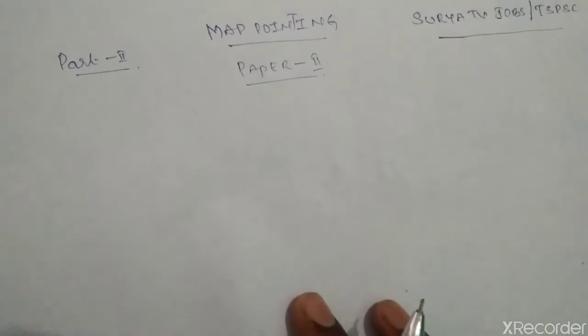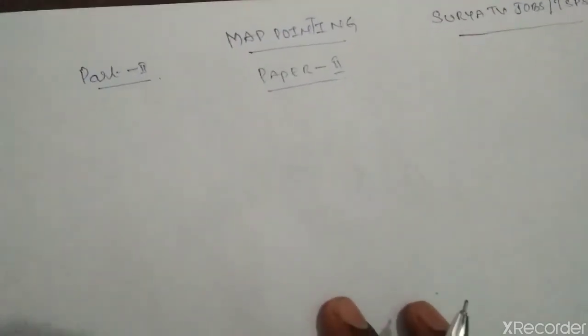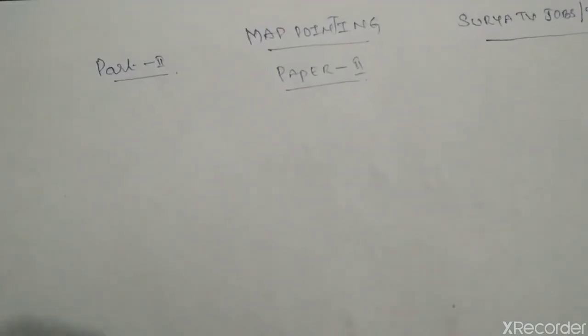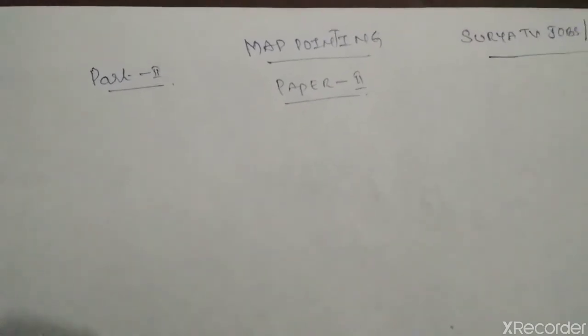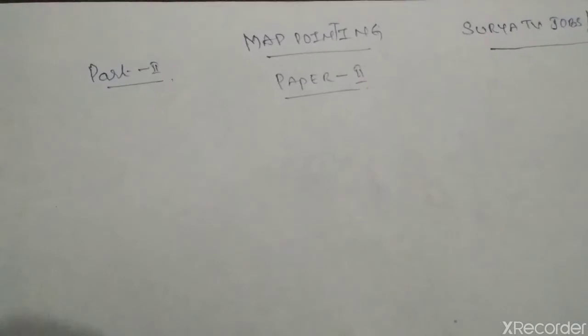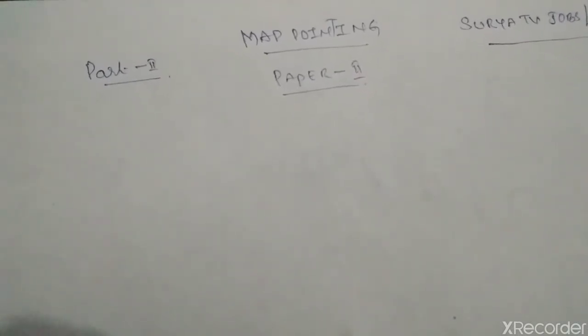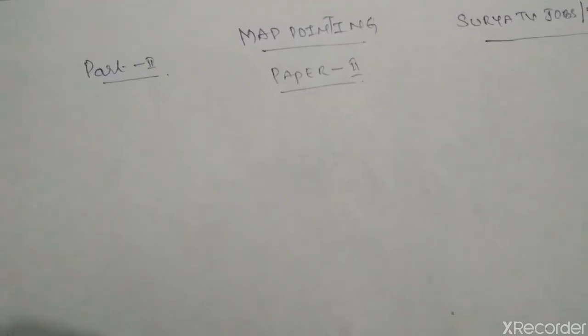So what is the major thing required? Generally we need to divide the map pointing on the basis of the continents. If we take the lessons from 12 to 21 and divide them by continent, then easily we can score 4 out of 4.